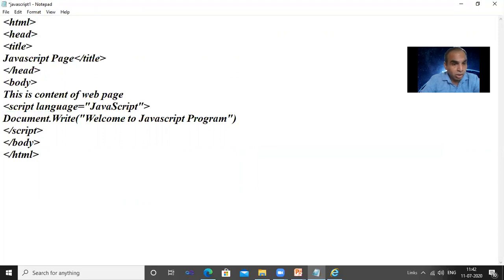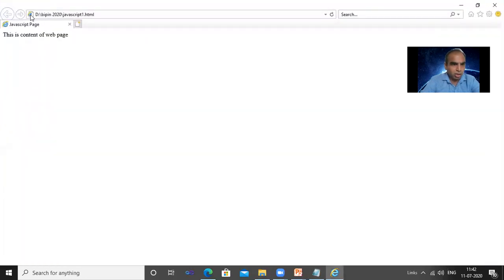Then we are using dot to separate that, and write is a method, which we use for the display part. Now in double inverted commas we are writing welcome to JavaScript. After that we close the bracket and write the semicolon. Now save the file. Now I refresh over here.